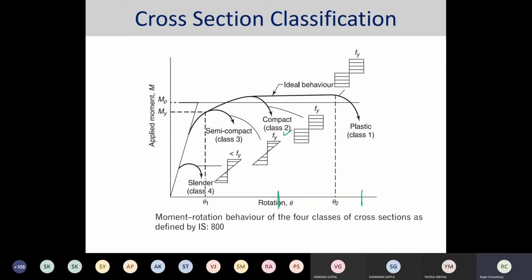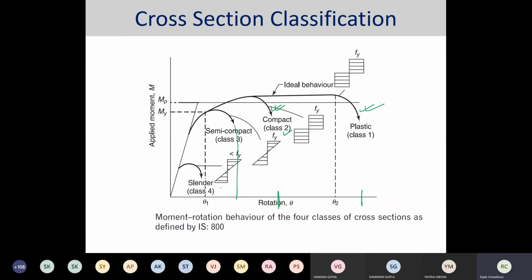In the semi-compact section, the cross section is one in which the elastically calculated stress at the extreme compression fiber of the steel member can reach yield, but local buckling is liable to prevent the development of the plastic moment resistance. So here is another limitation. The plastic section has full rotation capacity, the compact has limited rotation capacity compared to plastic, and semi-compact has another restriction compared to the compact section of class 2.